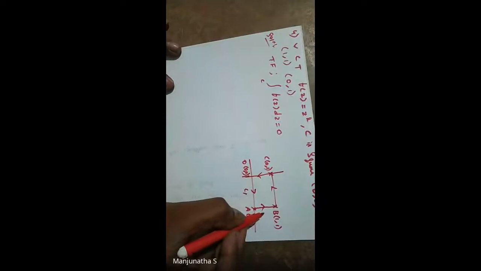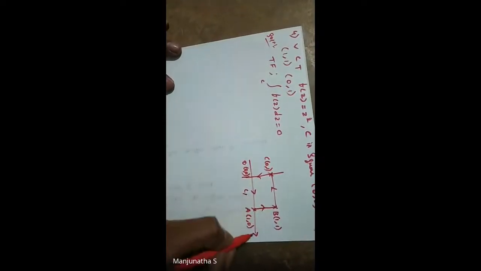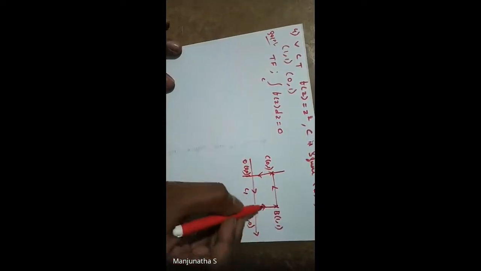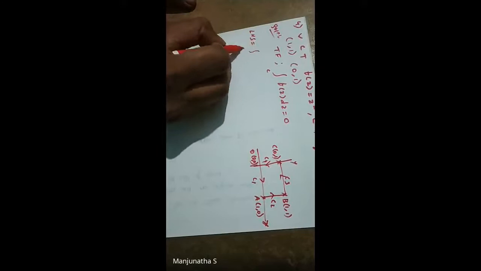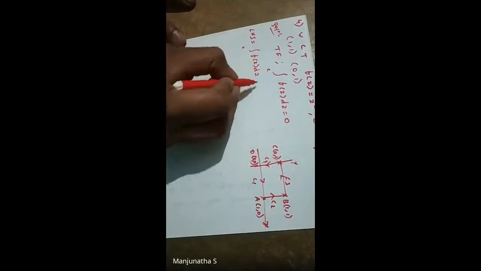So the whole entire curve is nothing but C. In that we divided into 4 parts: C1, C2, C3, C4. So this is x-axis, this is y-axis. Like this problem already we have done. So once again we are solving that. So well, let us consider LHS part. So what is LHS? Integration C f of z dz.